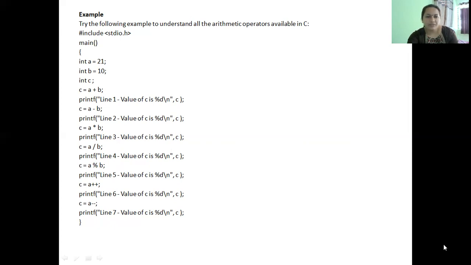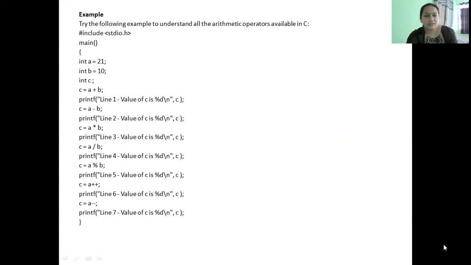So this result I can display on the console using the printf. So in printf, I'll display the output as line 1, value of c is percentage d followed by the variable name. So percentage d is used to indicate the data type of the variable. So this percentage d will be replaced with the value of the variable c in the output line. The output will be displayed as value of c is 31.